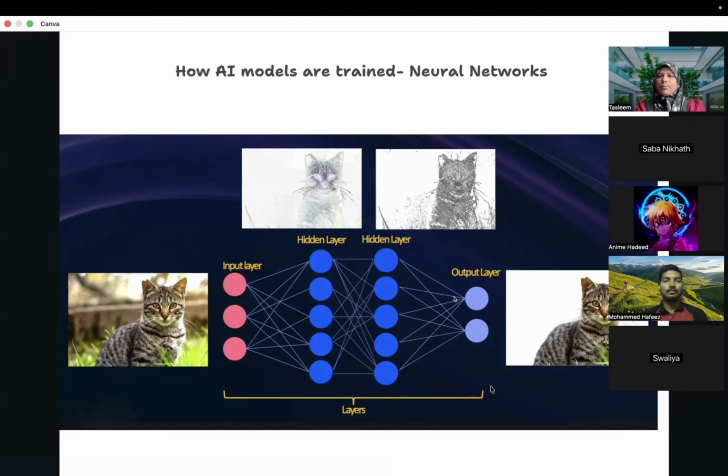Text data is a little more complicated than picture, image or video data. So that's where your advanced neural network technology called transformers will come into the picture. Transformers are advanced neural networks which deal with textual data. ChatGPT, what is GPT? GPT stands for what?